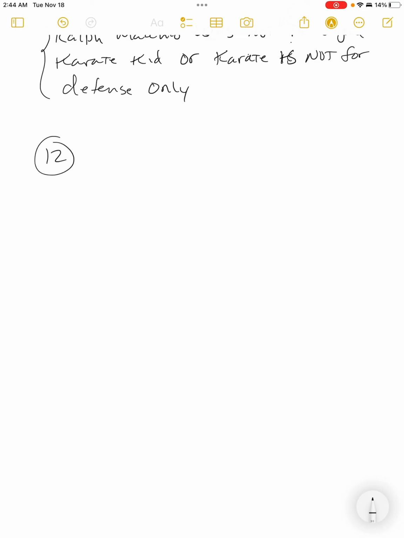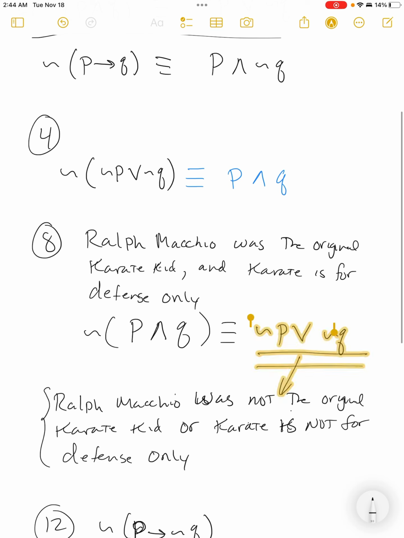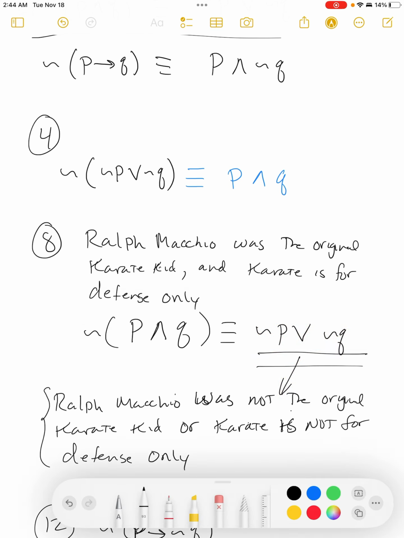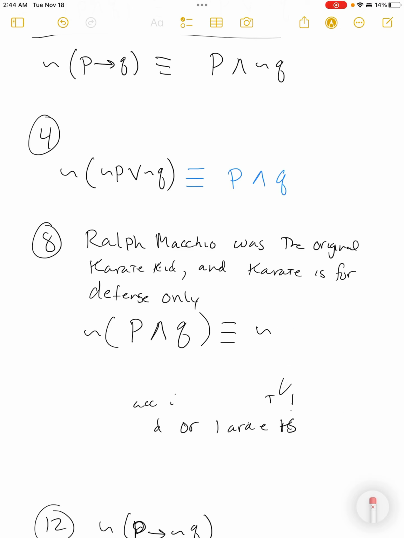Then you get to 11, 12, and 13. Let's look at number 12. They want us to use De Morgan's laws to take the negation of P heading to the negation of Q. Well, what would we use? We're going to use this number 3 right up top. In fact, let me do something that I think will be helpful.